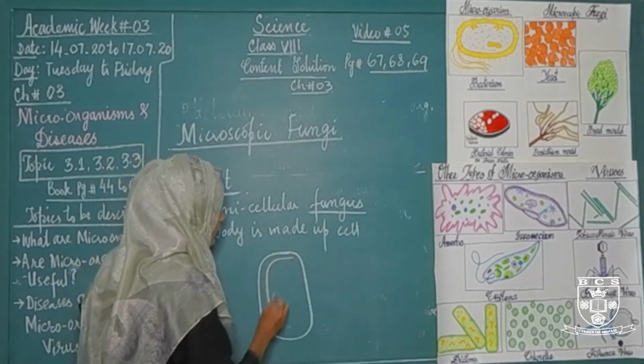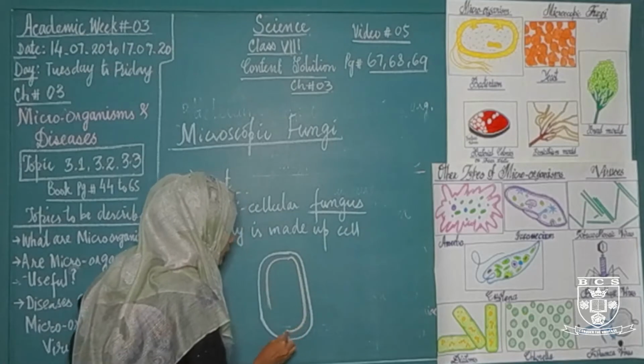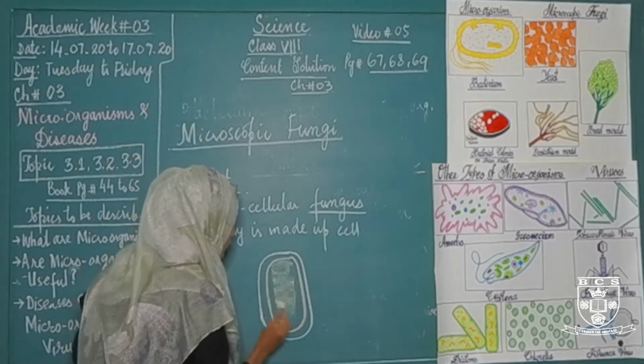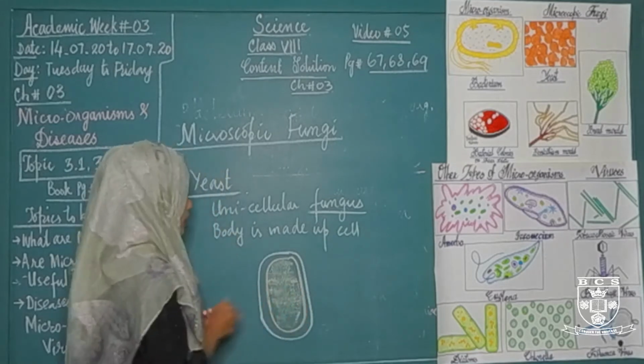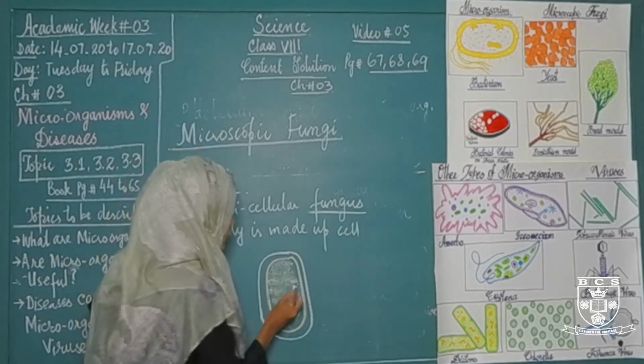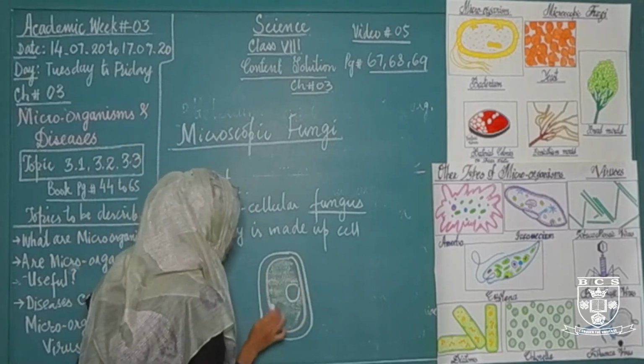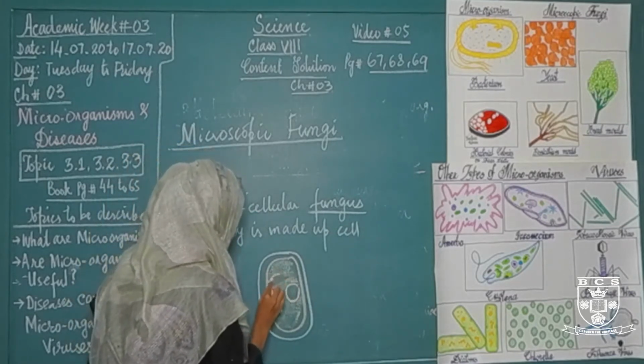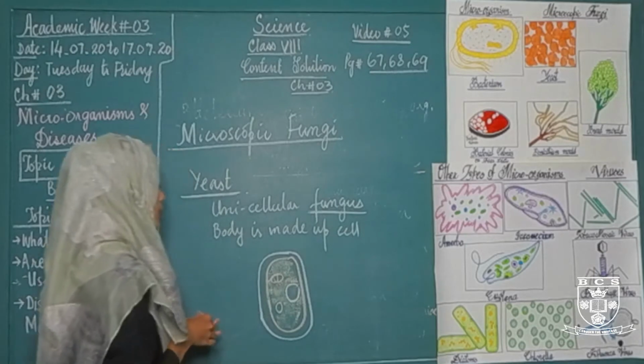inner cell membrane, then it has cytoplasm, a nucleus, contractile vacuole and mitochondria.